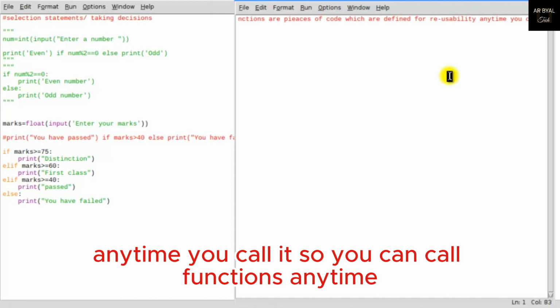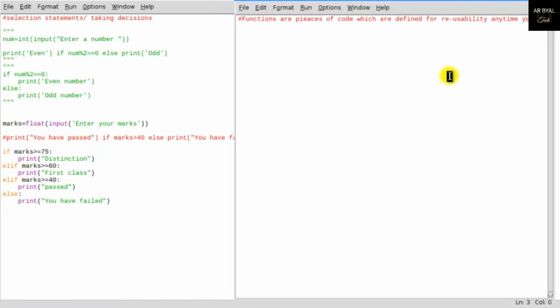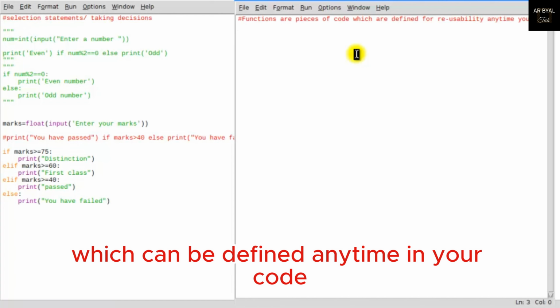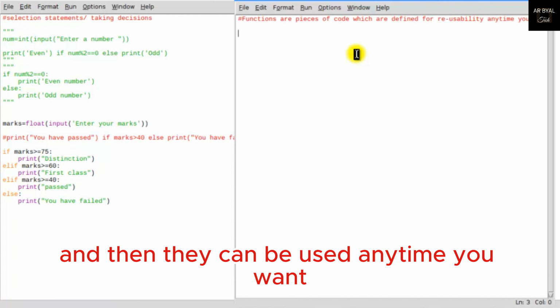So you can call functions anytime. You can have functions which can be defined anytime in your code, and then they can be used anytime you want.